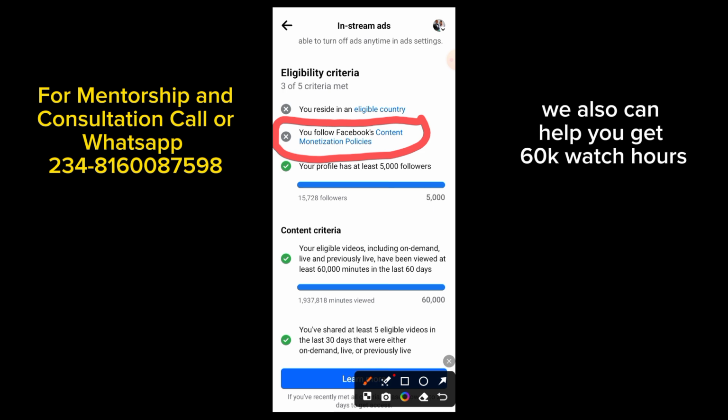With this eligible country, you can just send your login details, or you add someone in an eligible state like US, UK, Canada, to help you log in. With that first one, you are good to go. But I'm presently dealing with this content monetization policy, right? So now we are done with the first step.